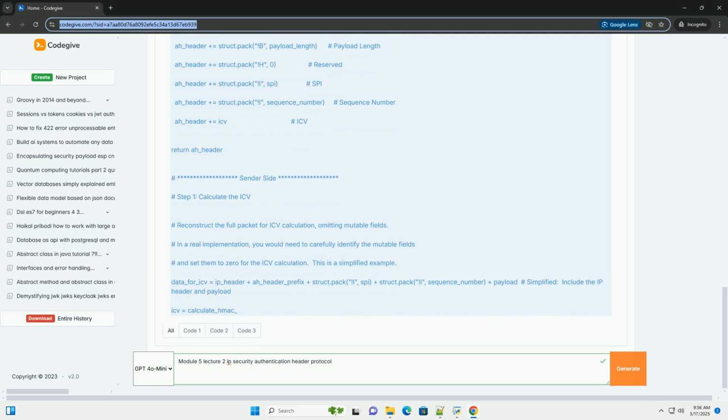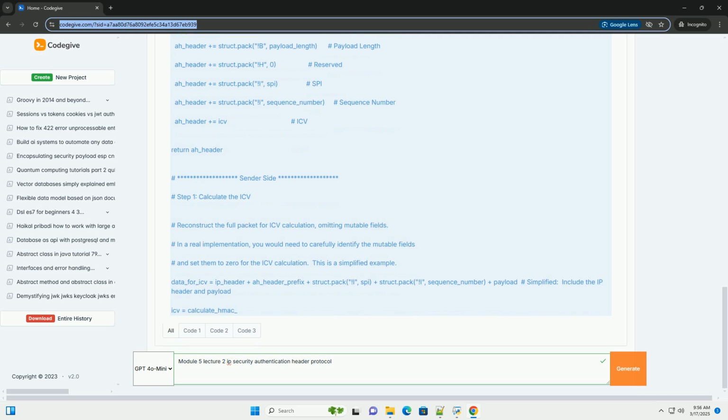The sender determines if outbound traffic requires IPsec AH protection based on the Security Policy Database, SPD. The SPD specifies which traffic flows should be protected by IPsec and what security protocols to use: AH, ESP, or both. The sender calculates the integrity check value, ICV, using a cryptographic hash function, for example HMAC SHA-256, over the entire